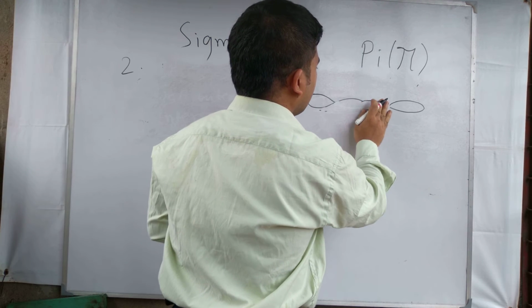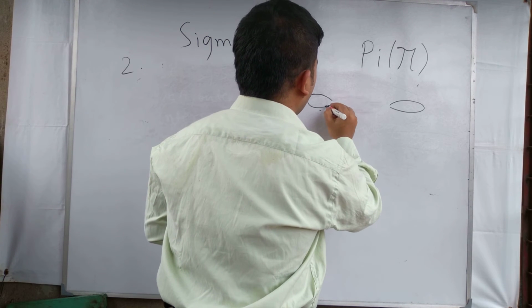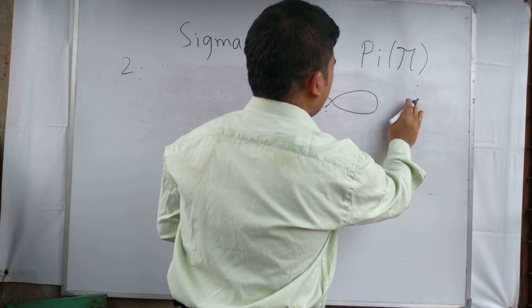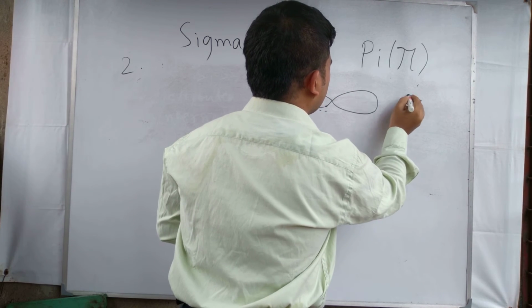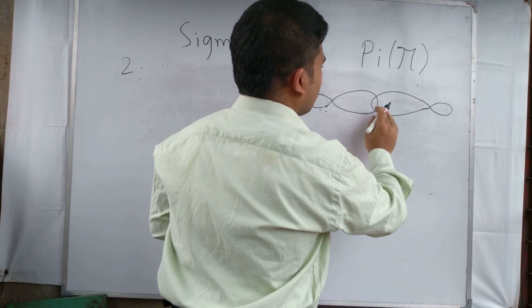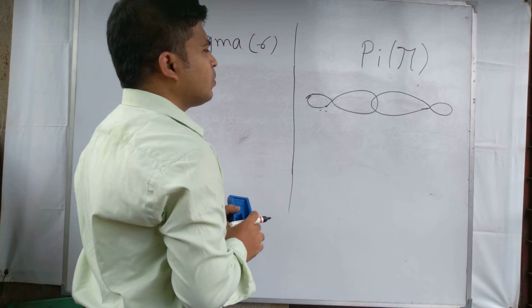That means during the overlap the bonding lobe becomes stretched.